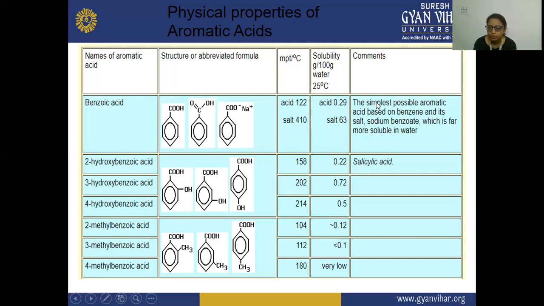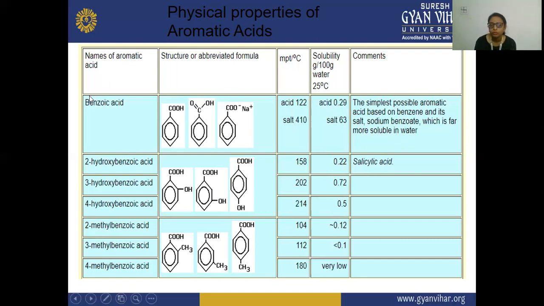It is the simplest possible aromatic acid based on benzene, and its salt, sodium benzoate, is far more soluble in water compared to the acid.